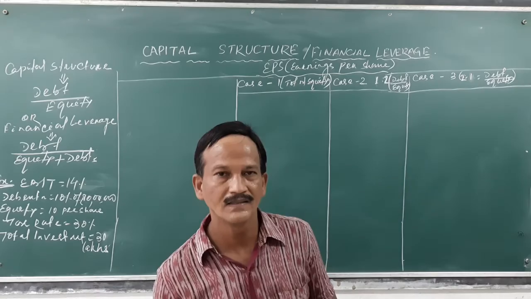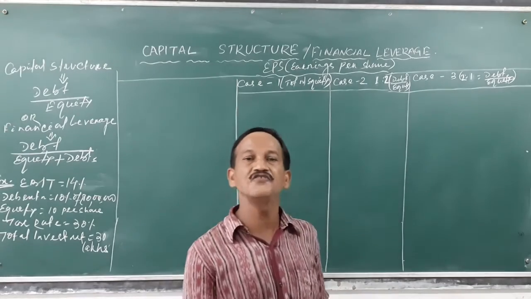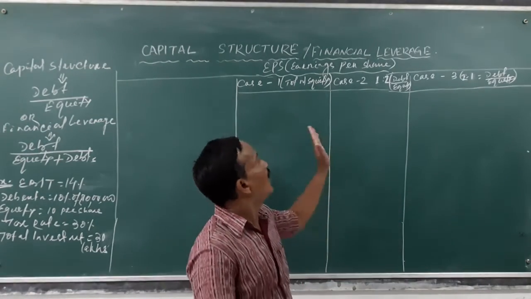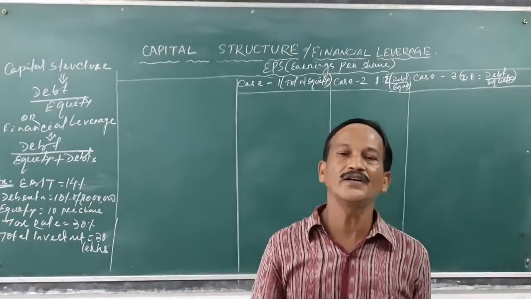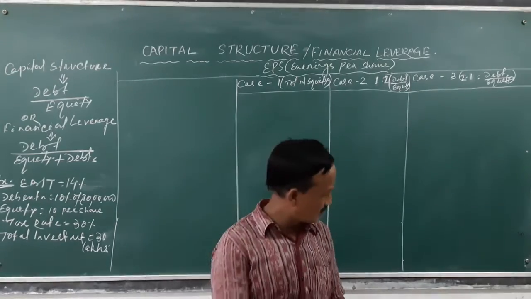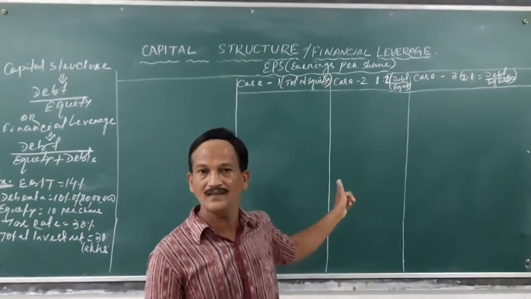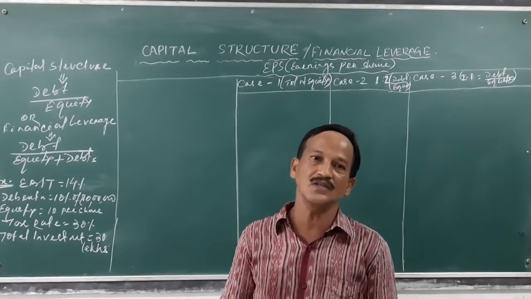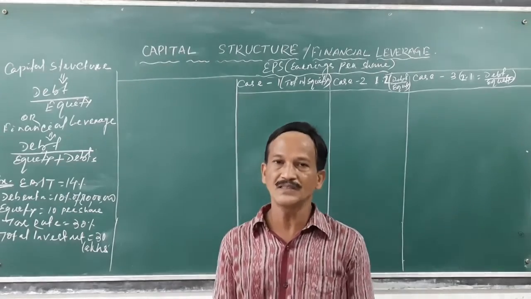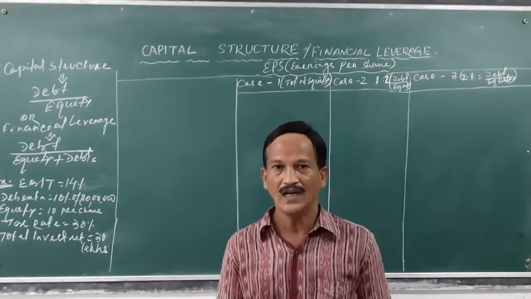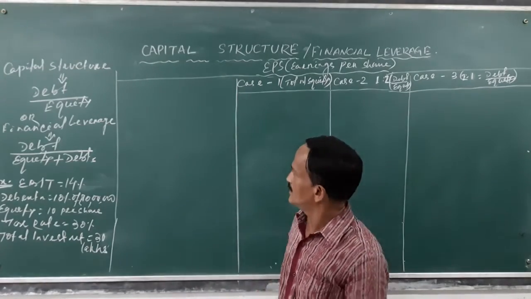Hello friends. So today we are going to discuss the capital structure or the financial leverage, that how that capital structure will be justifiable and maximize the return on equity shareholders. This is to be explained through examples. An example is to be taken to explain how equity shareholders get maximum return by investing more debt funds, that is called trading on equity, or we can say it is the financial leverage. So that is the capital structure.